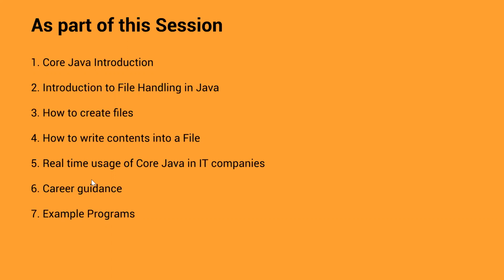Suppose file handling, right? First we need to understand why we need file handling, what is the background. Then we can go ahead with how to write it, how to read it. Any topic you take, first understand the background, then how to do it, what are the different ways.